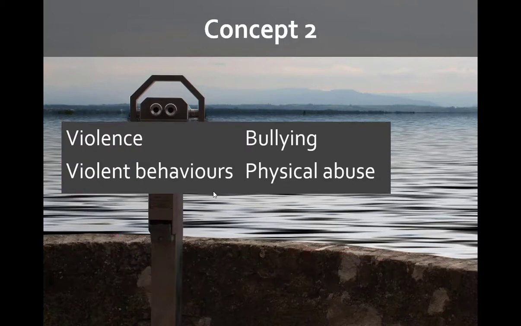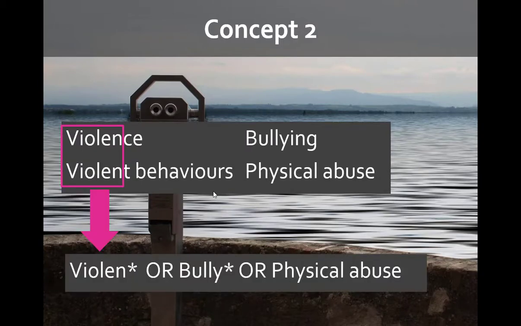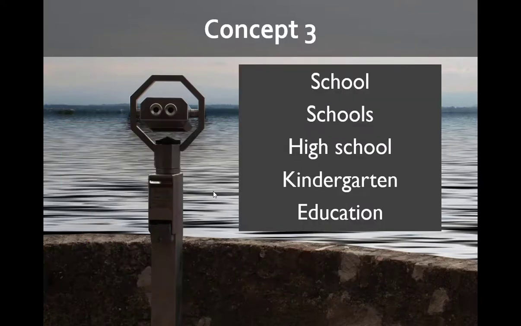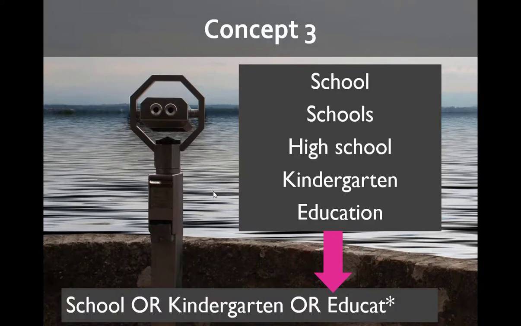For our second search, we'll use the wildcard at the end of violent and bully to cover all the variations of those keywords and combine the keywords violence, bullying, violent behaviors, and physical abuse with the Boolean operator OR. For the third search, we'll use the wildcard at the end of educate and combine the keywords school, kindergarten, and educate with the Boolean operator OR.